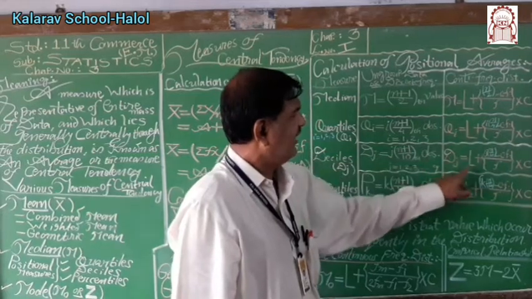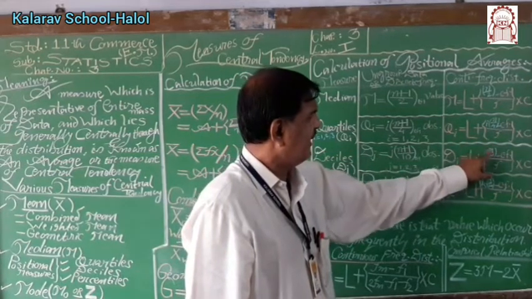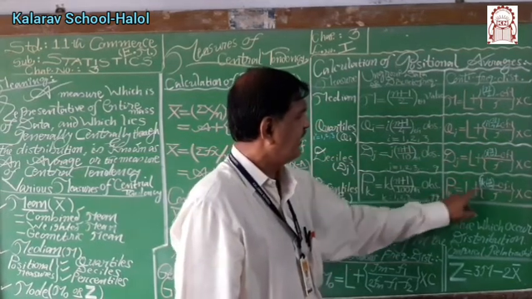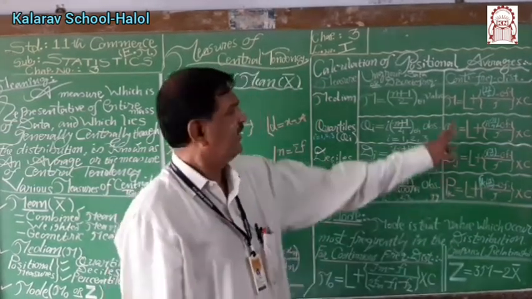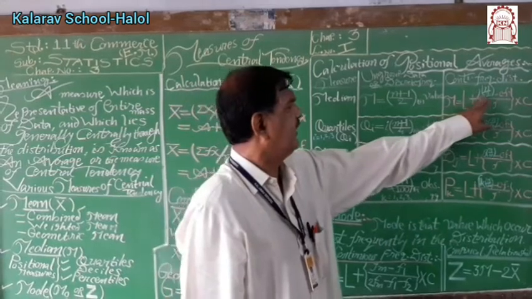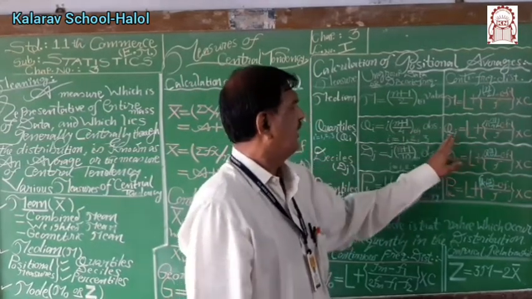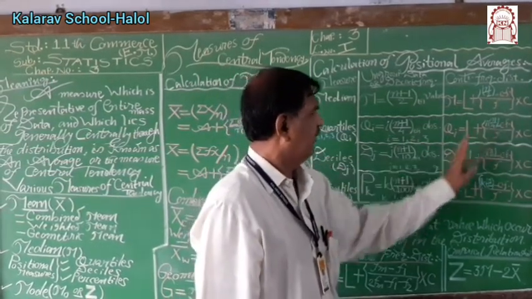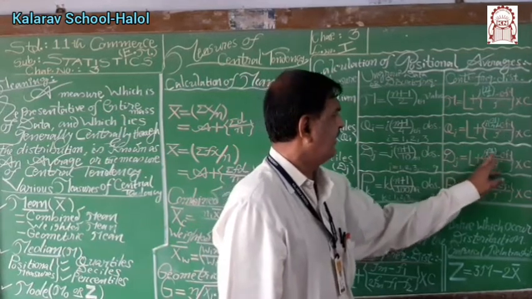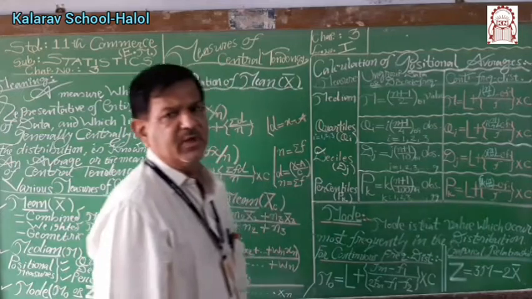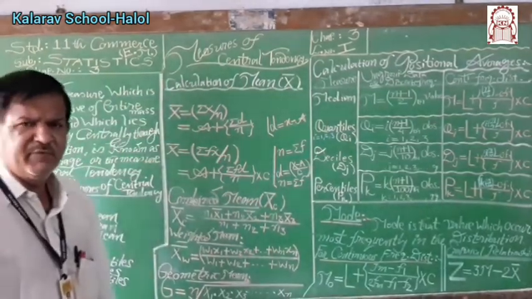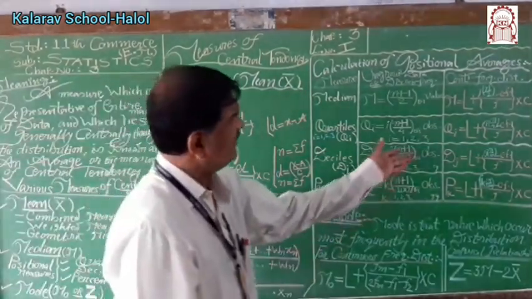For decile, j times n by 10. For percentile, k times n upon 100. Median divides into 2 equal parts, so the denominator is 2. Quartile, 4. Decile, 10. Percentile, 100. And other notations remain the same.